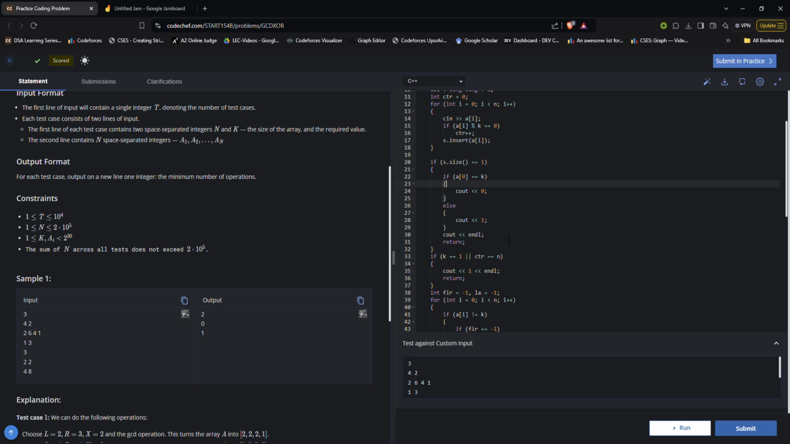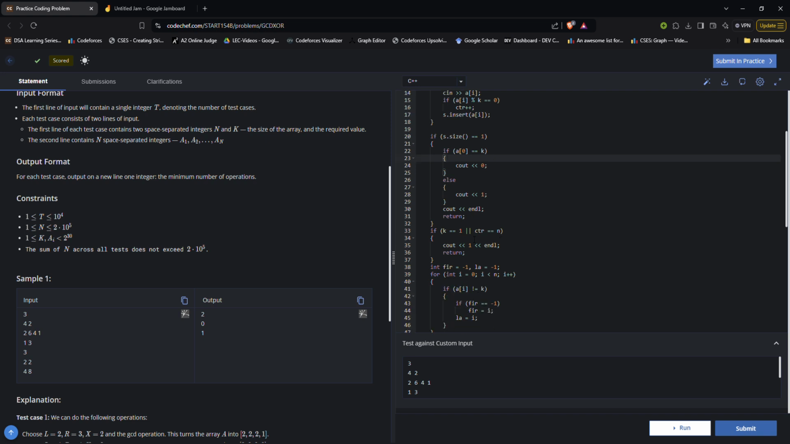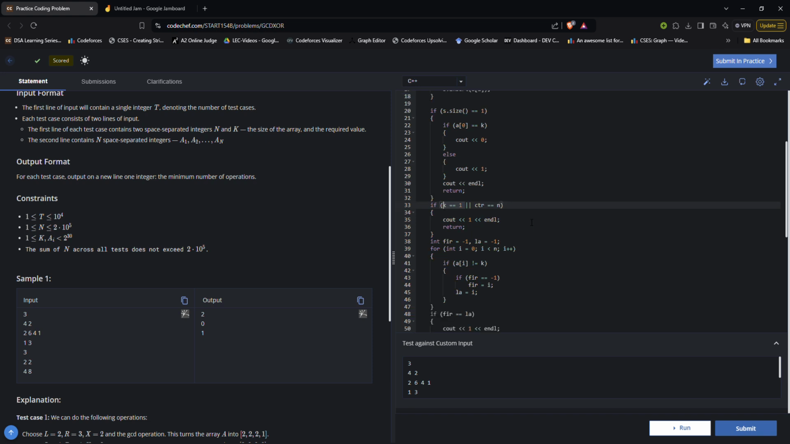Another thing I will check is my k. If my k is 1, and my ctr, which is basically the count of numbers that are divisible by k, is the same as n, then my answer will again be 1. So either all the values are divisible by k, and in one operation I will take the GCD and all the values will become equal to k, or my k is 1, and in one operation I can make everything 1.